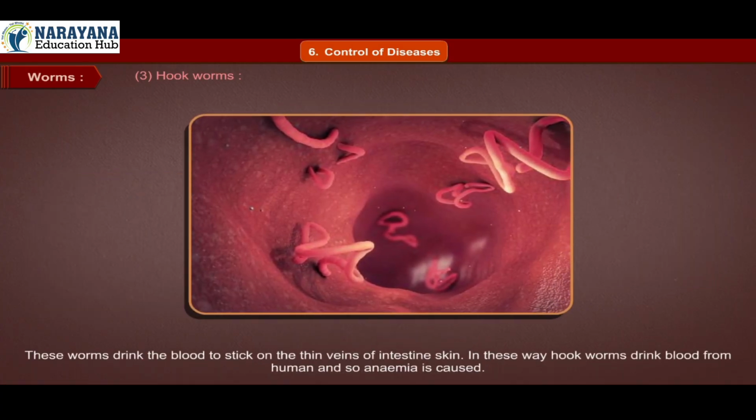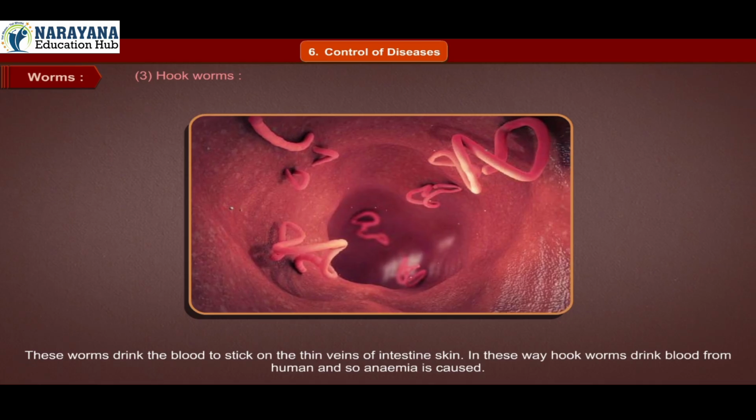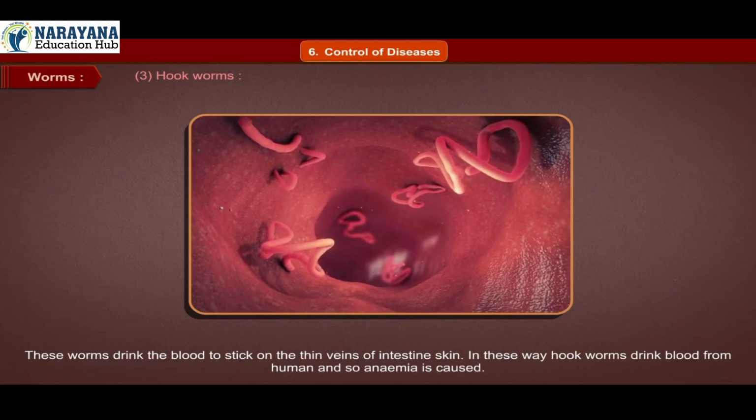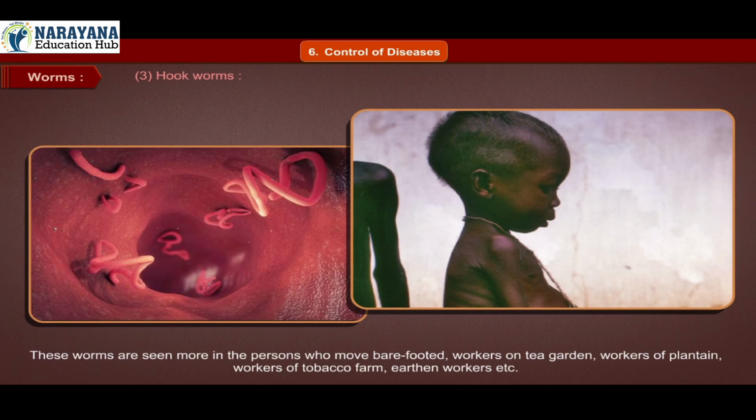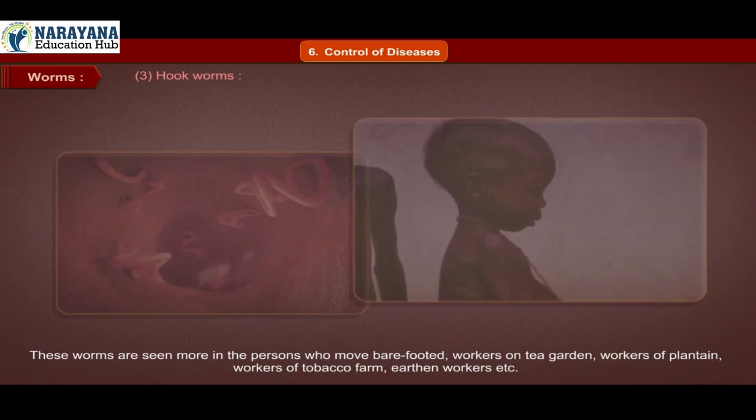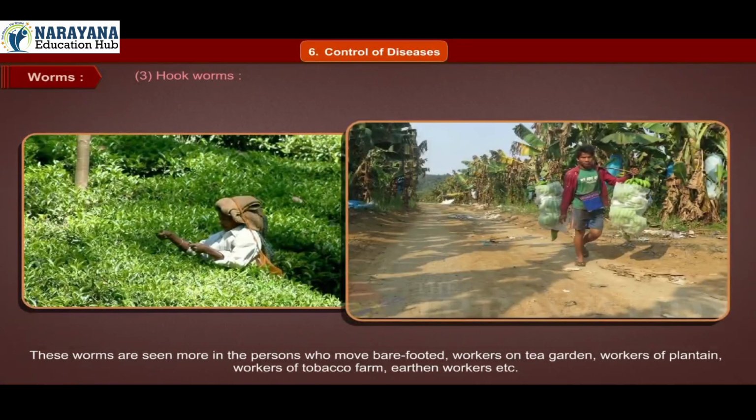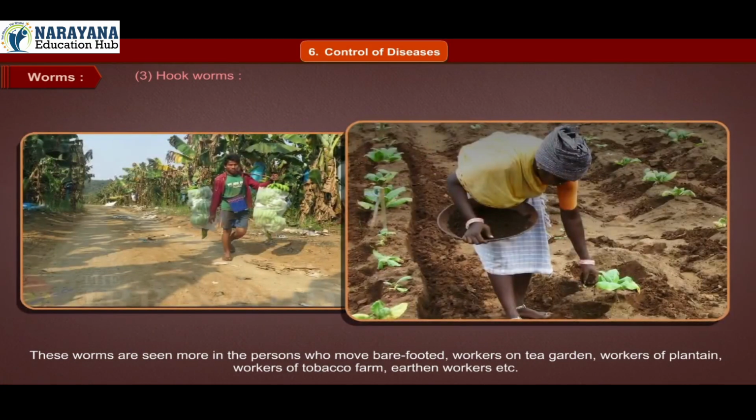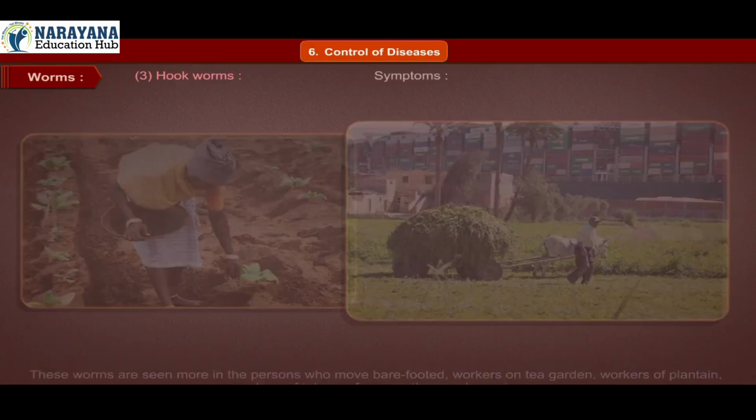These worms drink the blood by sticking on the thin veins of the intestine skin. In this way, hookworms drink blood from humans and so anemia is caused. These worms are seen more in persons who move barefooted, workers on tea gardens, workers of plantain, workers of tobacco farm, earthen workers, etc.